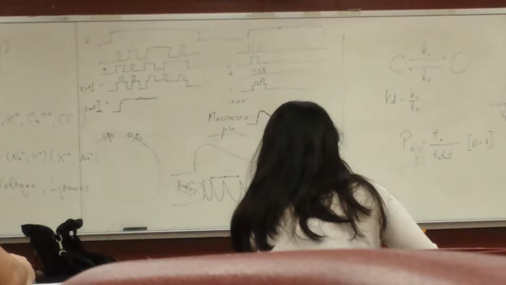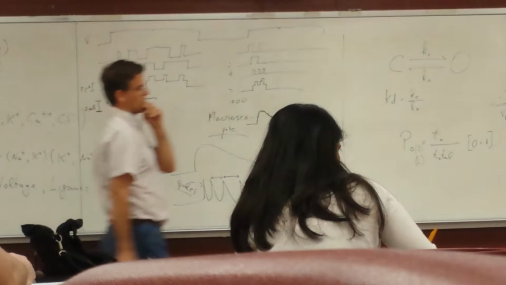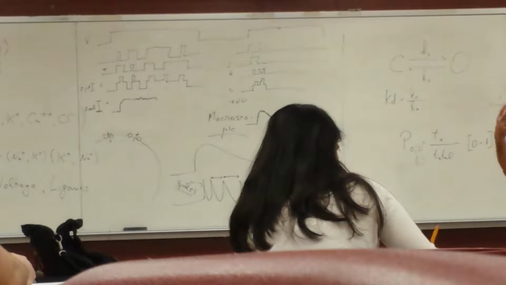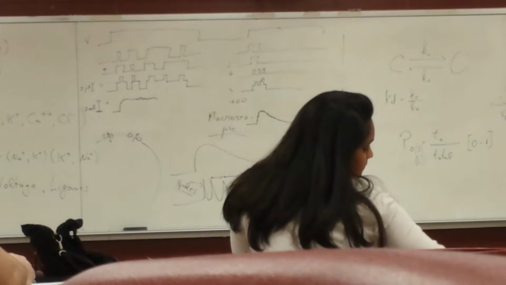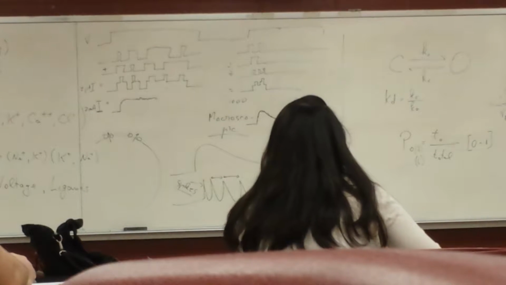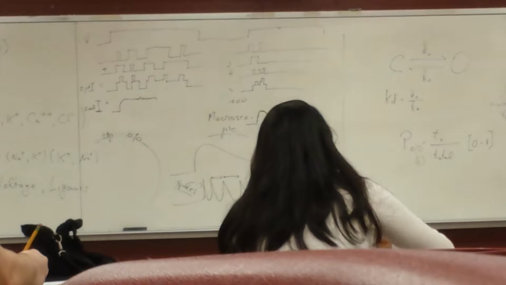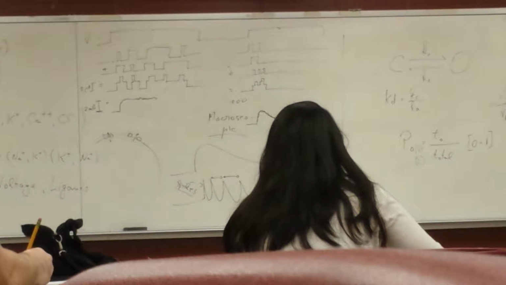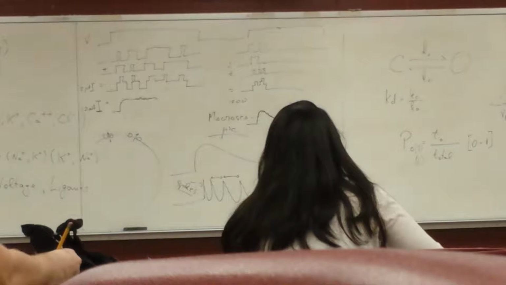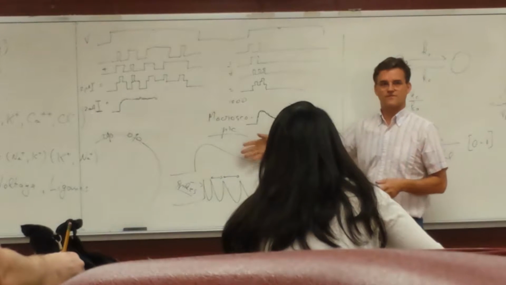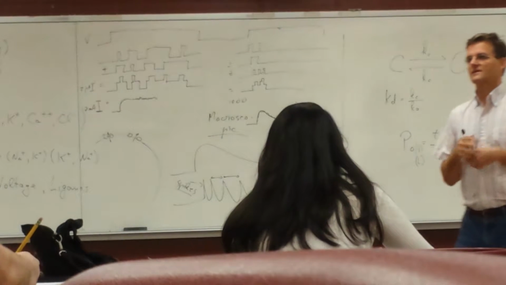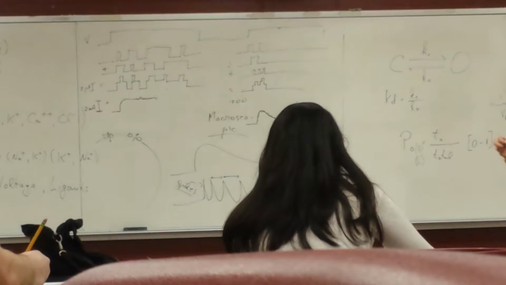What else? All right. So next time we're going to look at the molecular properties of these channels from a molecular biology point of view. I want to say one more thing about action potentials and how these channels produce that and what they are. But basically, this is all I want to say about the electrical properties of a neuron. Then we'll talk a little bit about how an action potential is generated that involves the combination of the action of several different currents. But at the microscopic level, this is all I want you to remember.